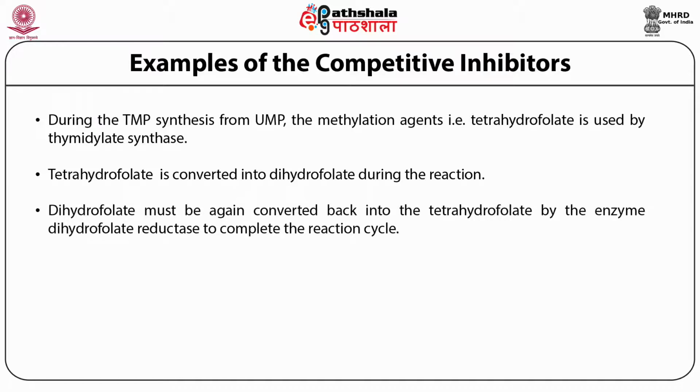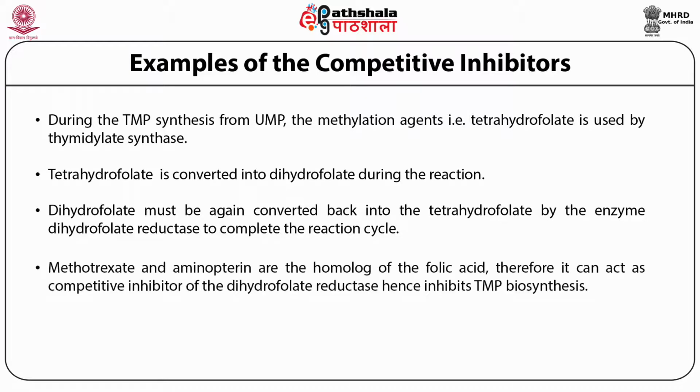But dihydrofolate, which is produced here, must be converted into tetrahydrofolate when you want thymidylate synthase to function again, and that is achieved by an enzyme known as dihydrofolate reductase. So dihydrofolate reductase basically converts dihydrofolate into tetrahydrofolate and continues the function of thymidylate synthase.